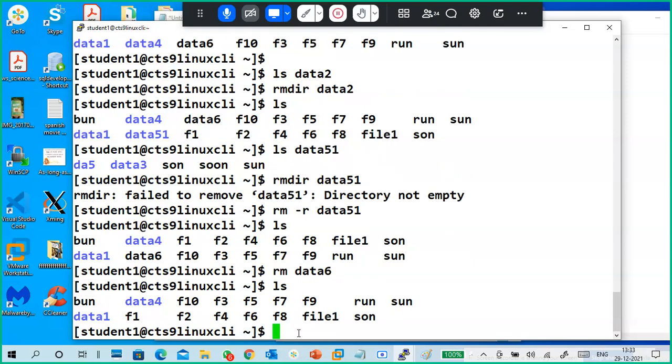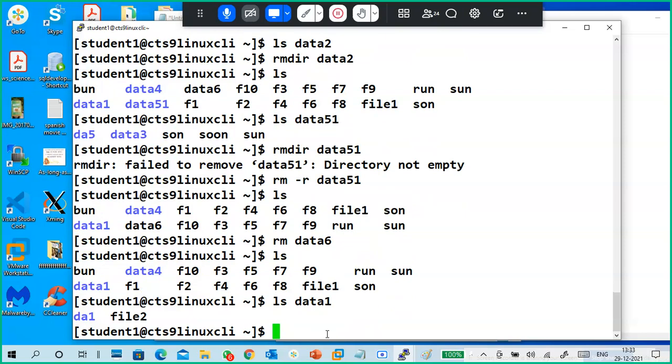Very good. Yes, tell me. Sir, in a particular directory, we want to delete some particular file. How to do it, sir? In a particular directory, you want to delete a particular file. Very good. ls data1.